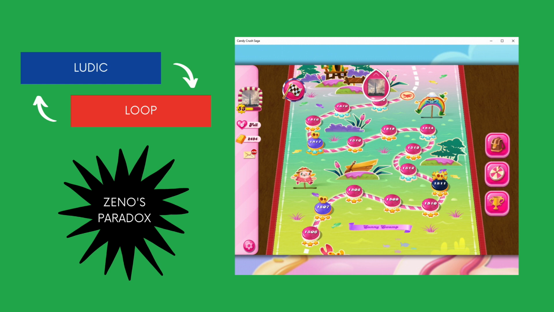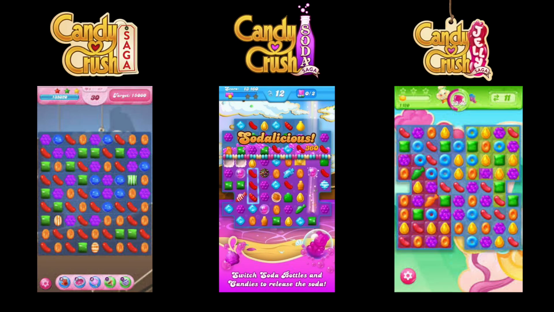Candy Crush is easy to begin with, which gets the players hooked before they are hungry for more and more as the difficulty increases. The design of the game reflects Zeno's paradox. No matter how often you move toward a goal, you'll never reach it. The developers of Candy Crush just add more levels or create a new version, such as Candy Crush Soda Saga or Candy Crush Jelly Saga, that presents new goals for the player.